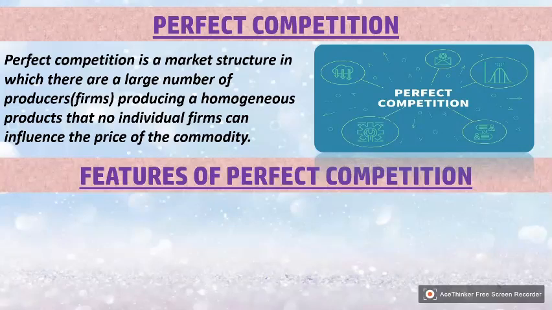It means that perfect competition is a market structure where there are a large number of producers, and no individual firm can influence the price of that commodity.